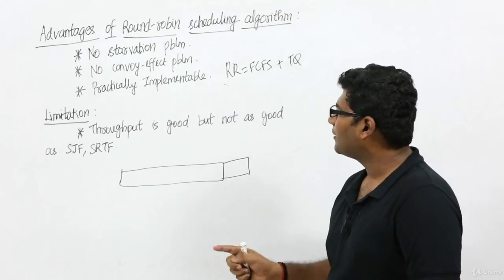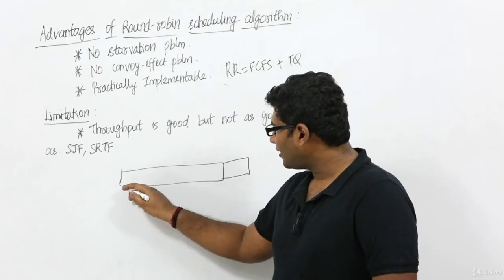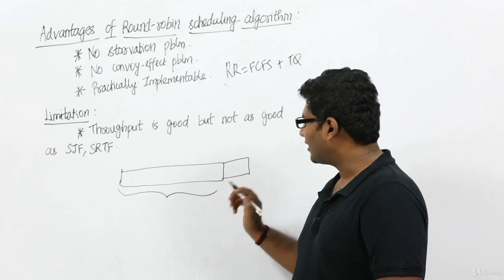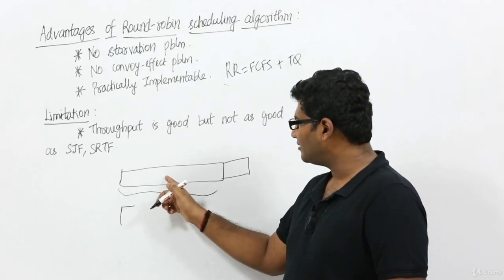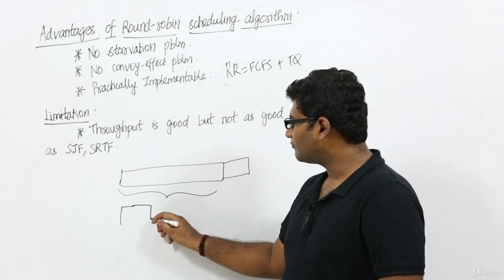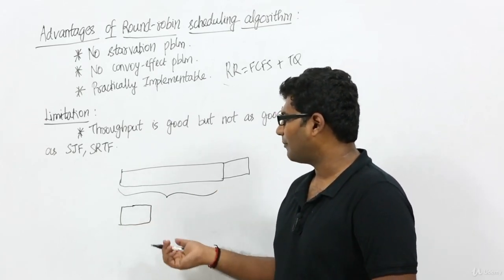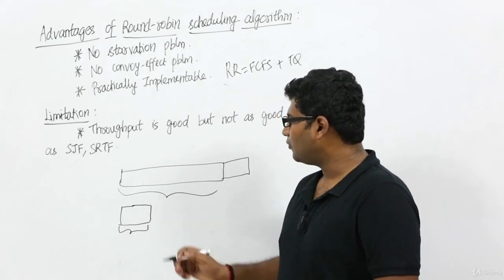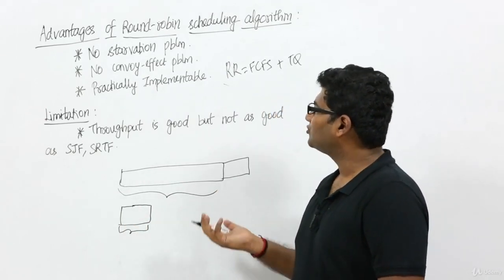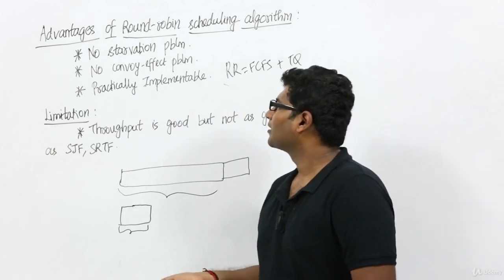But this will not happen in round robin because we don't execute a process for such a long time. Mostly we execute it based on time quantum, which means even this process will be executed for only one time quantum. For example, if time quantum equals 2 time units, we will be running it for only 2 time units, right? So there is no convoy effect problem as well.